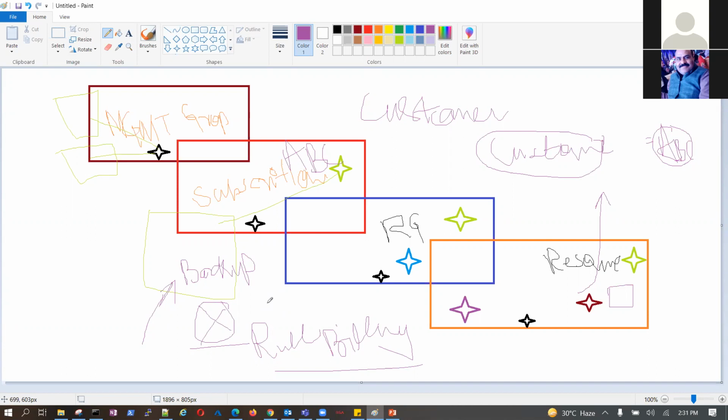In that case, if I enable the policy, let's say backup should be true, got my point? What will it do for me now? It will not allow me to create a resource. If I give you a very practical example, this becomes a mandatory thing.